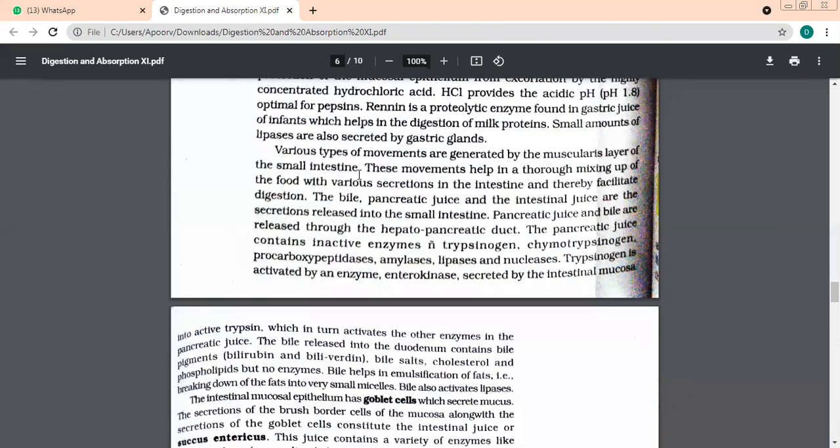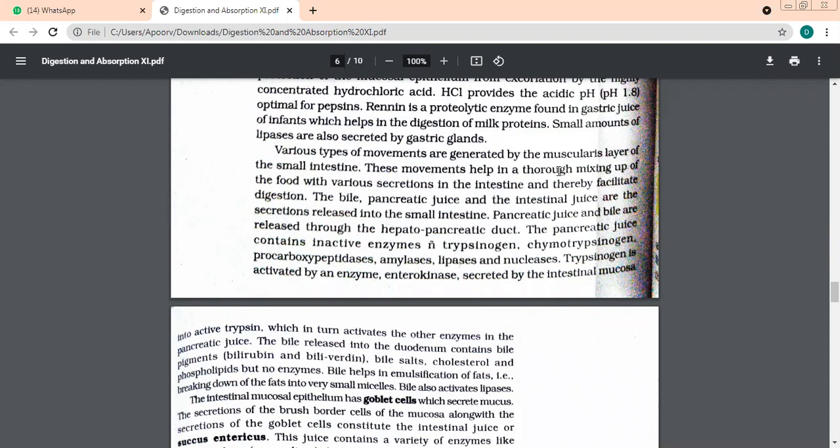Now, there are certain types of movements because of the muscularis layer of the small intestine. Now, from the stomach, the food has come to the small intestine. Let me trace the path of the food with you. Mouth to buccal cavity. From buccal cavity to, where was the bolus going? Pharynx, esophagus, from esophagus to?